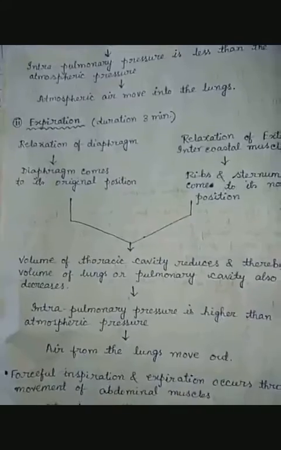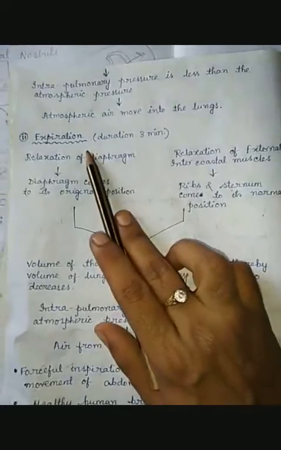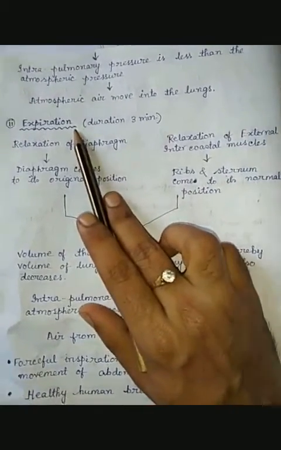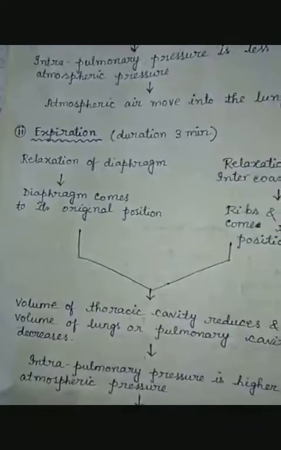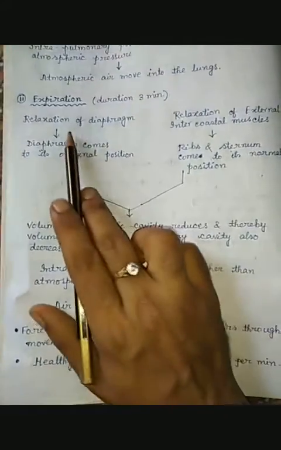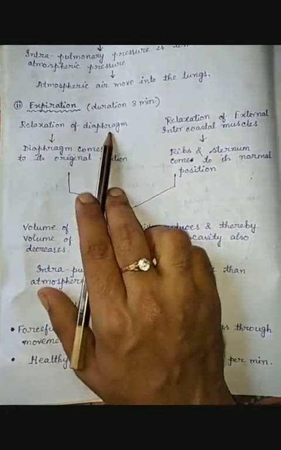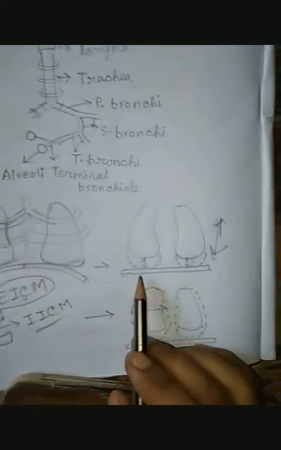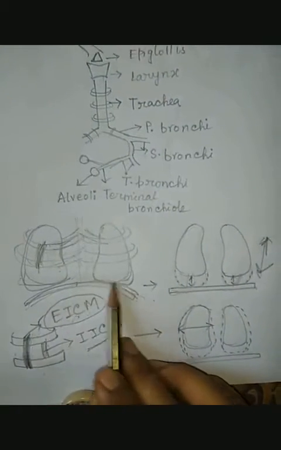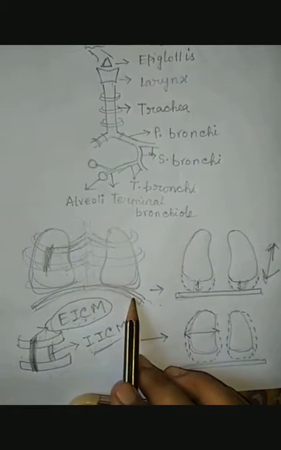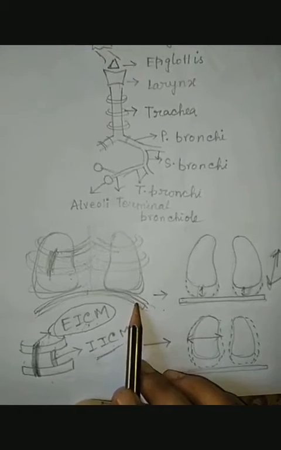Now expiration. Expiration is totally the opposite process of inspiration. First, relaxation of the diaphragm. Relaxation of the diaphragm means that here it was contracted, and again it comes to its original position. When it comes to its original position, what will happen?